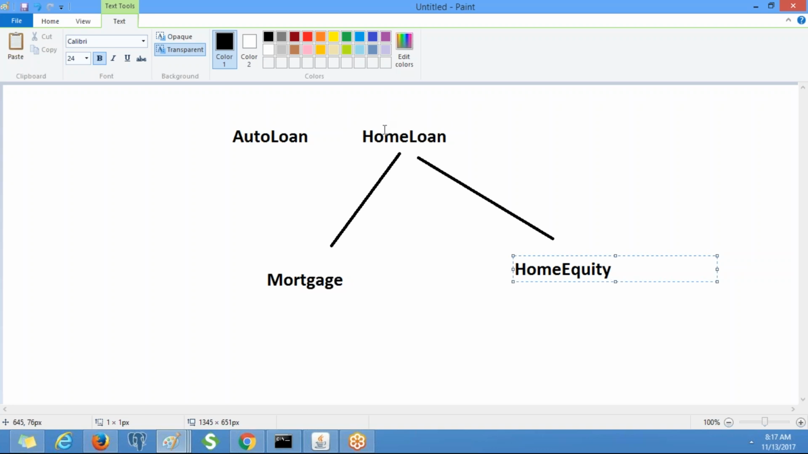What is the relationship between the auto loan and home loan classes? It is a sibling relationship. So if you have something under auto loan, that cannot be used by home loan. If you put common things under home loan, this can be used by mortgage and home equity. If you put something under mortgage, this cannot be used by home equity. If you put something here, that cannot be used by mortgage.